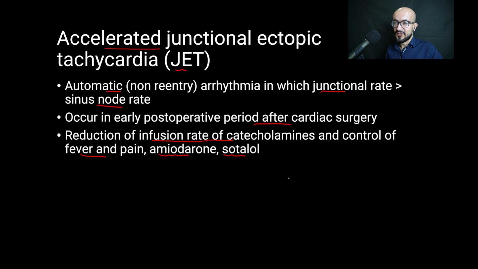Now there is a congenital type of JET. There is congenital junctional ectopic tachycardia. This is congenital and continuous and may lead to dilated cardiomyopathy if not controlled. And the treatment for the congenital JET is by catheter ablation, and if this results in AV block, this is treated by placing an implantable pacemaker.